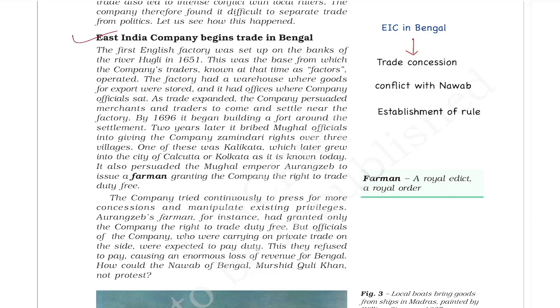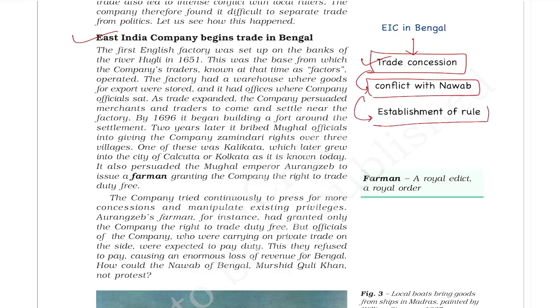Now we will see the East India Company in Bengal. In this section we are going to learn about the East India Company's trade in Bengal under three headings. First is how they established trade factories in Bengal and how they got trade concessions. Second is how this trade led to conflict with the Nawab, and third is finally how they established their role in Bengal. So first is trade concession.